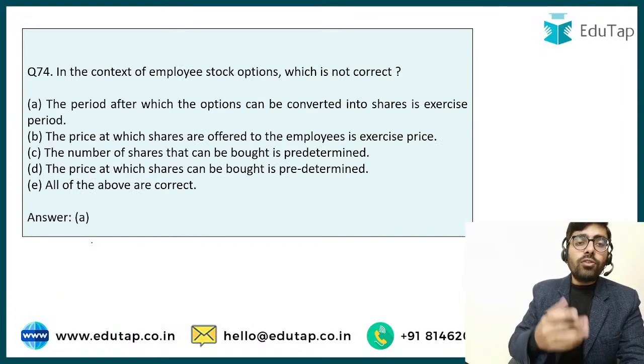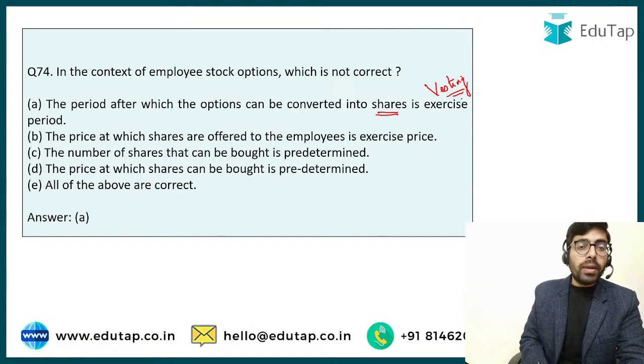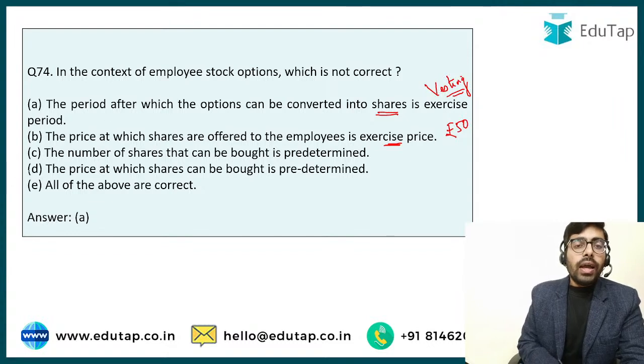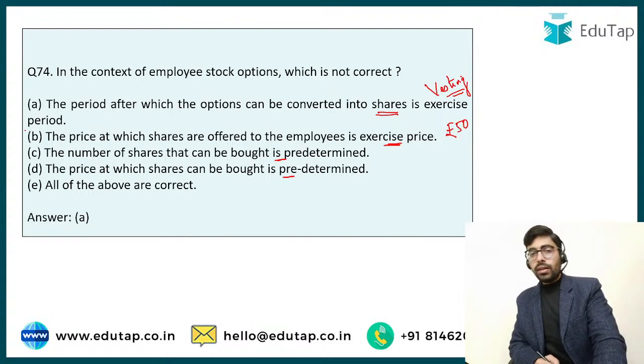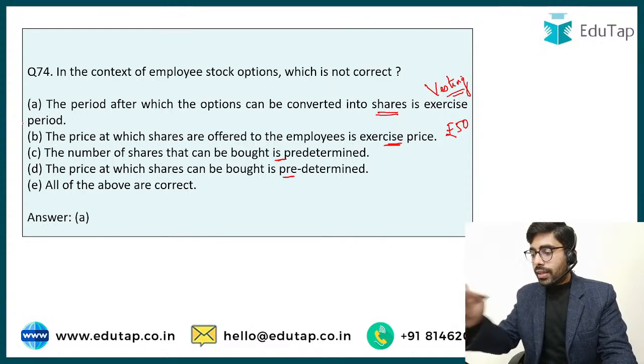If we take a look at these options, the period after which the options can be converted into shares is basically your vesting period. It is not the exercise period, and that is why option A is going to be incorrect. The price at which the shares are offered to the employees is your exercise price, and in our case it was rupees 50. The number of shares Ashish can buy, and the price, were also predetermined in advance. So option A is going to be the incorrect one. The majority of people gave the wrong answer.